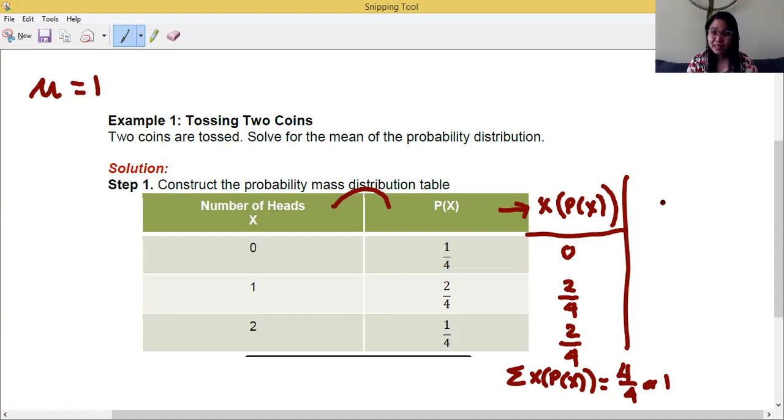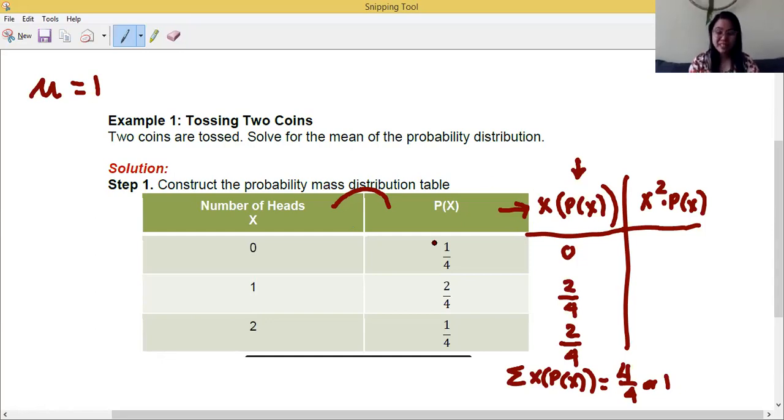Now let's go to the variance. In the variance, from here you add another column. That's x squared times P of x, the probability of x. It would mean we square the x column, then you multiply by P of x. Or another way is, from the third column, you just have another x, so x squared, you multiply by x.